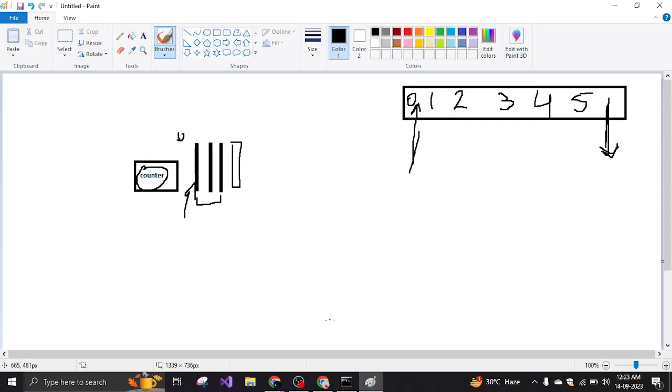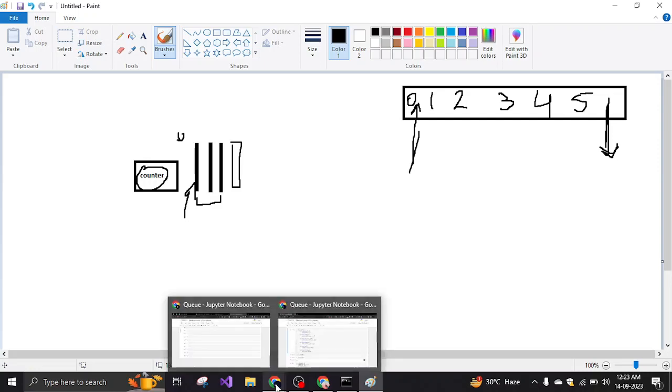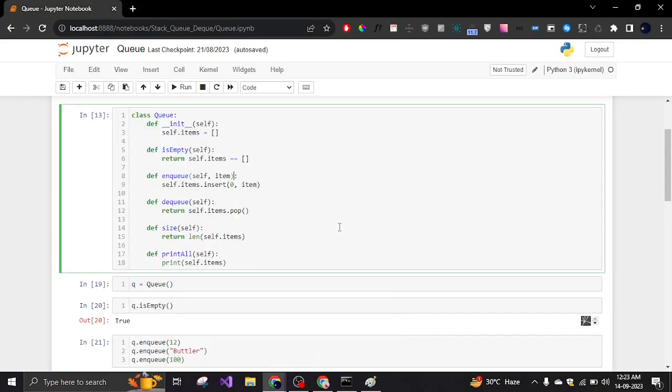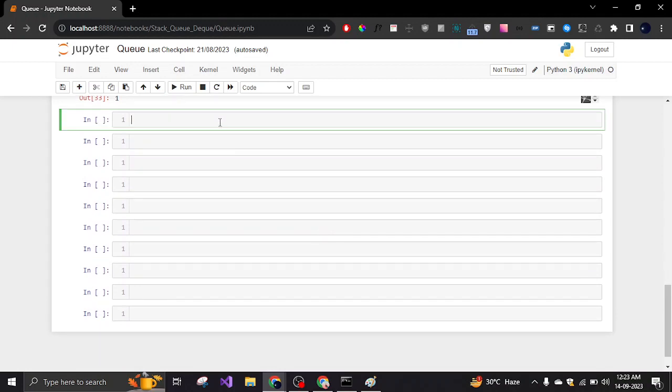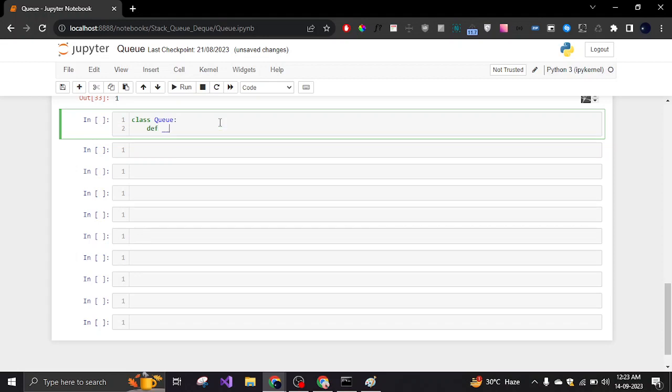So let's look at how we can implement this concept in Python. I'm going to create a class where we will have some basic functionalities of a queue. First, we will declare a constructor. So this is basically the constructor in Python. Other languages use a class-based constructor, where the name is similar to the class name, but Python has this init function, and the self keyword is similar to the this keyword in other languages.